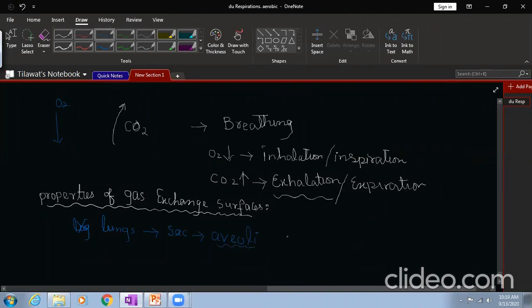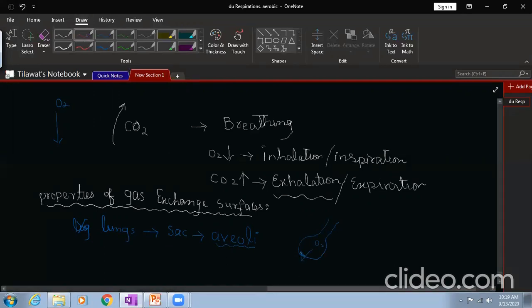Alveoli is the actual place where gas exchange takes place, right? For example, this is your alveoli in your lung. Through this alveoli, exchange of gases takes place. For example, oxygen in your alveoli will enter the blood through this alveoli.